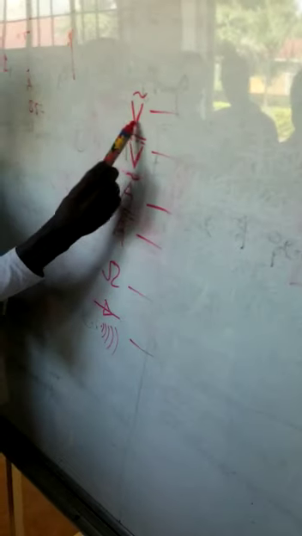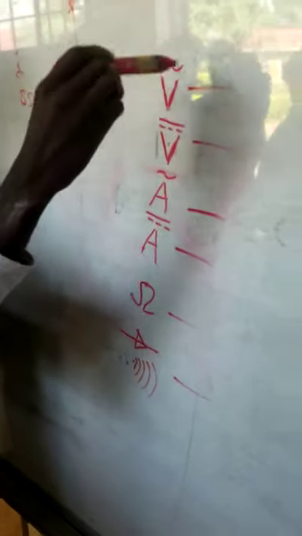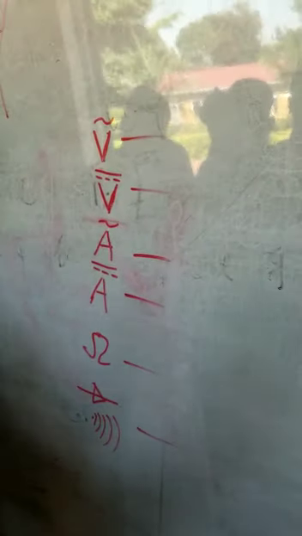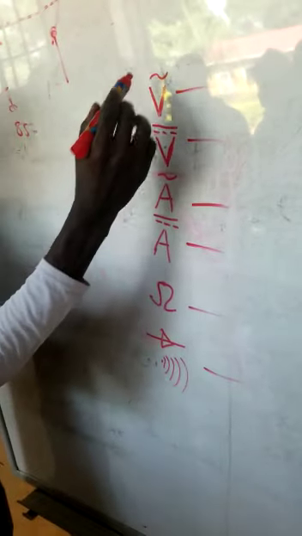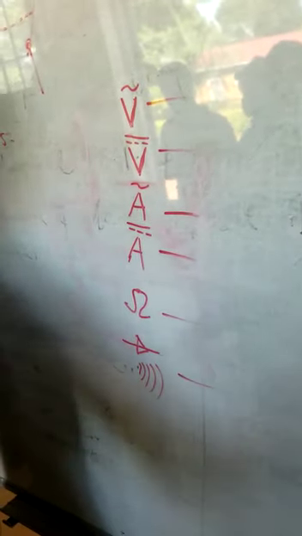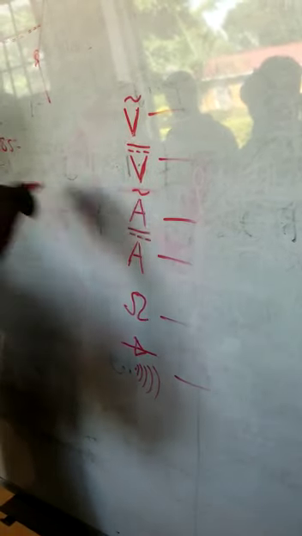This V is voltage, but it has a symbol on top of it in a waveform. This symbol represents alternating. It alters, not in one direction. It keeps on changing.